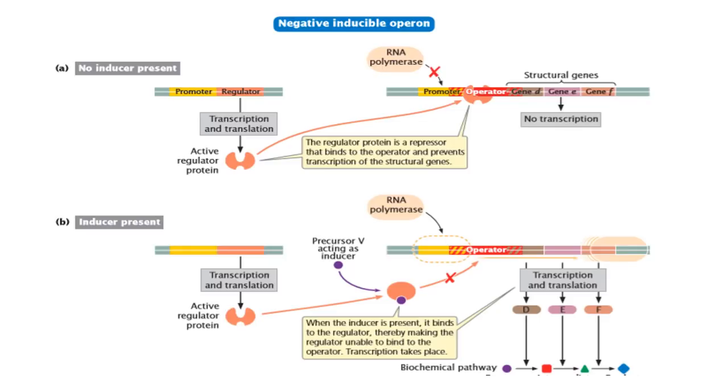As we move on, there are two types of transcriptional control of operon. The first one is negative control, in which the regulatory protein is a repressor, thereby inhibiting transcription, and the second one is positive control, in which the regulatory protein acts as an activator, stimulating the transcription.